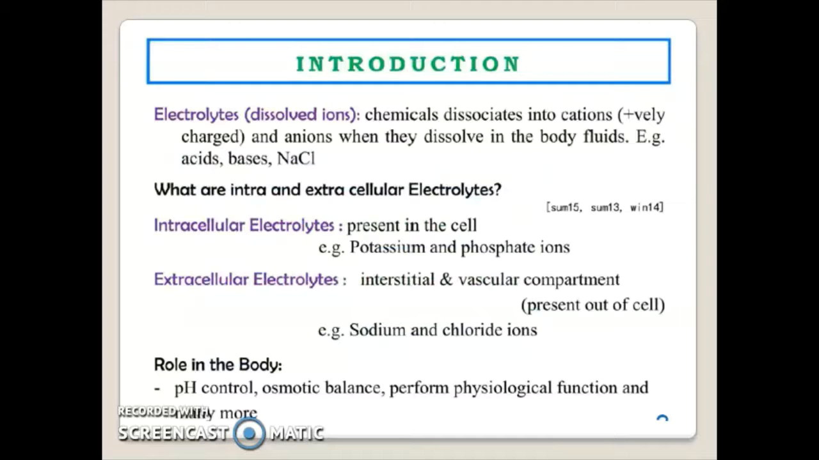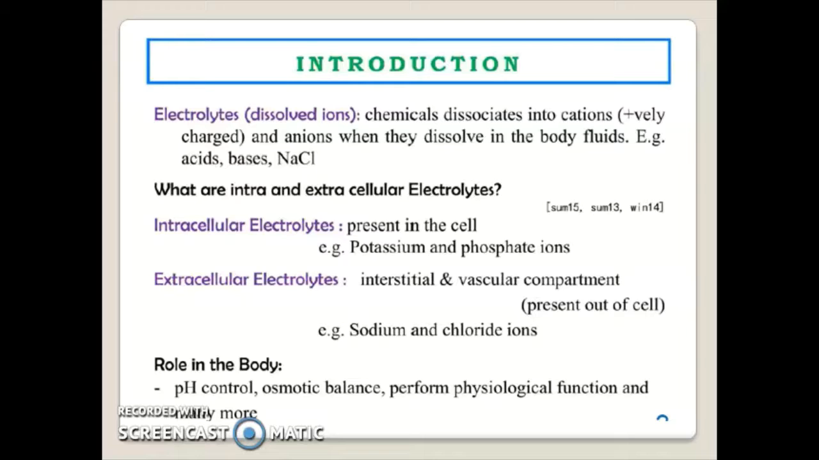Introduction. Electrolytes means dissolved ions. Chemicals dissociate into cations that are positively charged and anions that are negatively charged when they dissolve in the body fluids. For example, acids, bases, and salts.